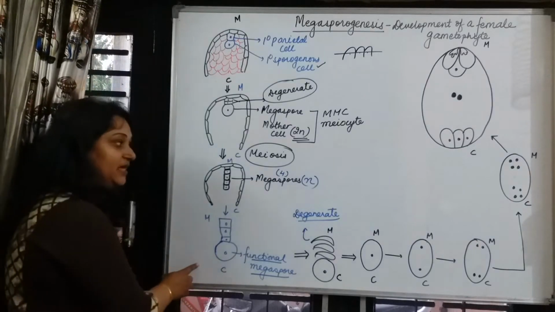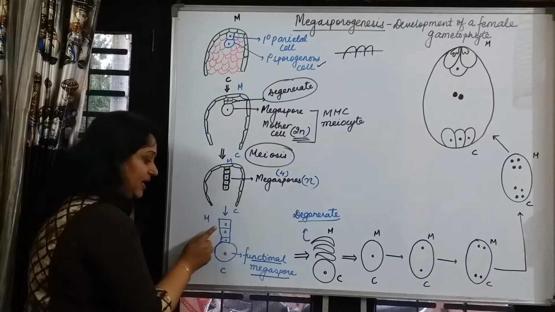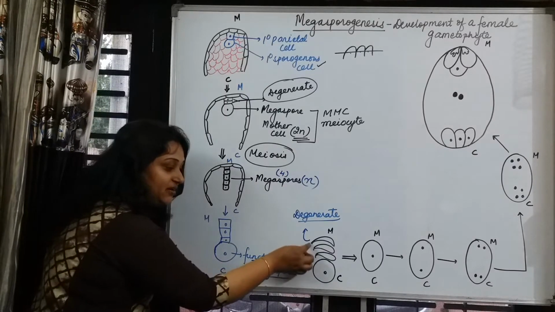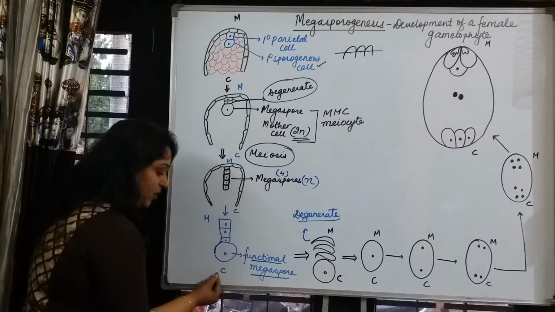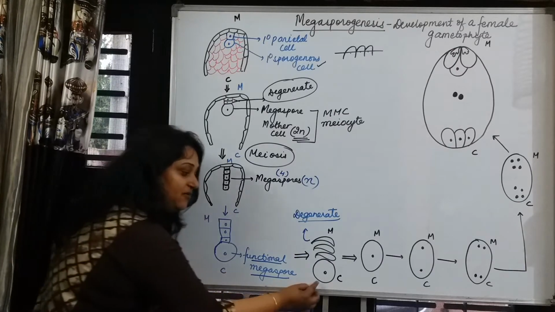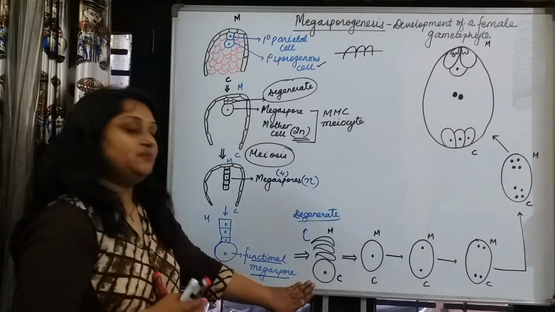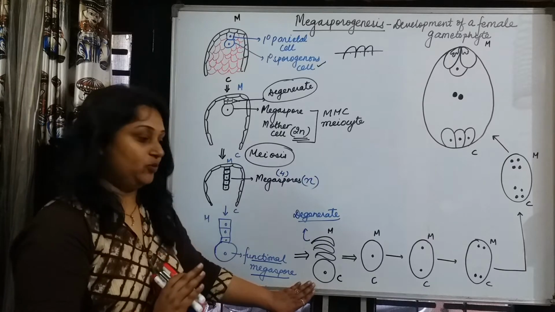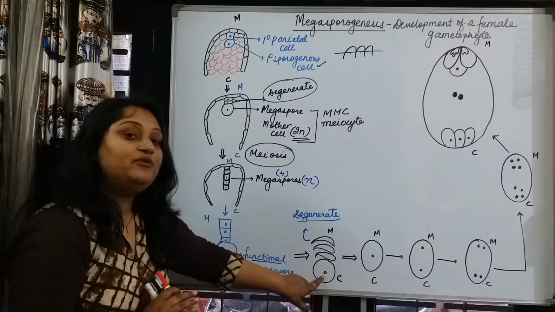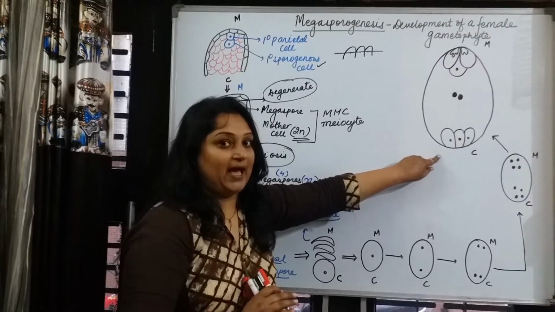But here, after meiosis we also get four, but the three at the micropylar end degenerate and only one megaspore remains functional. This megaspore will further develop into an embryo sac.